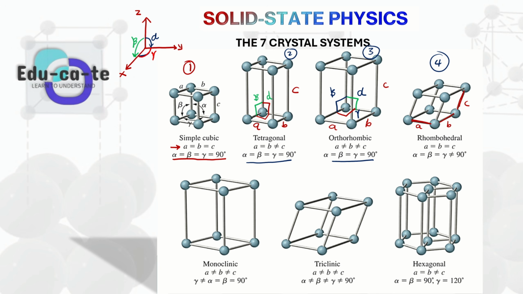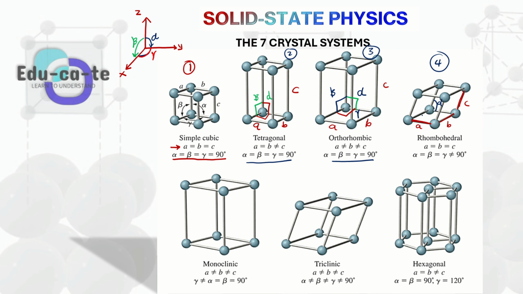So this almost looks like a simple cubic, but when we look at their angles, the three angles are equal to one another, yes, but they are not equal to 90 degrees. Sorry for that. So basically, the angle alpha, which is the angle between the z-axis and the y-axis, is going to be a certain angle that is not equal to 90 degrees.